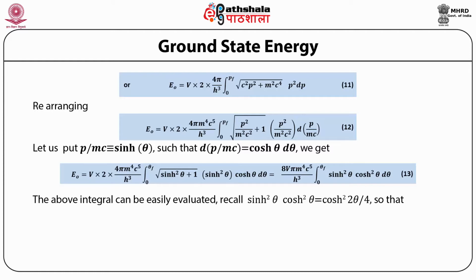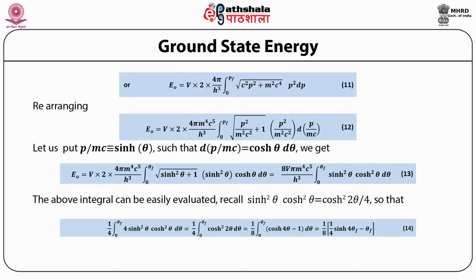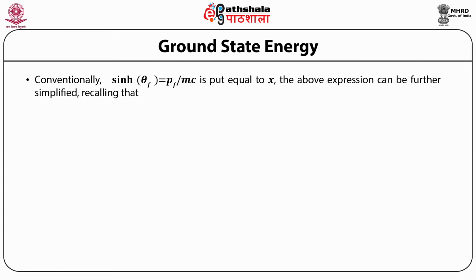Recall, sinh squared theta cosh squared theta is equal to sinh squared 2 theta divided by 4, so that 1 upon 4 multiplied by the integral from 0 to theta_F of 4 sinh squared theta cosh squared theta d theta is equal to 1 upon 4 integral from 0 to theta_F of sinh squared 2 theta d theta, which is equal to 1 upon 8 integral from 0 to theta_F of (cosh 4 theta minus 1) d theta, which is equal to 1 upon 8 multiplied by (1 upon 4 sinh 4 theta_F minus theta_F). Conventionally, sinh theta_F equal to p_F upon m c is put equal to x.